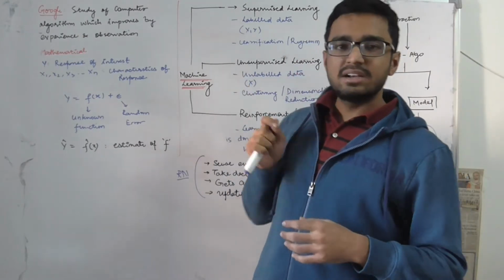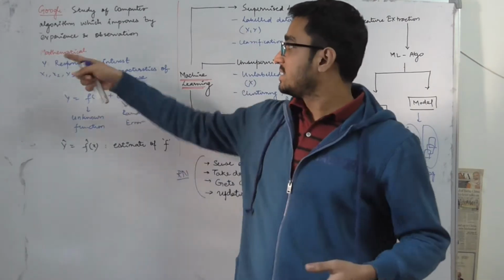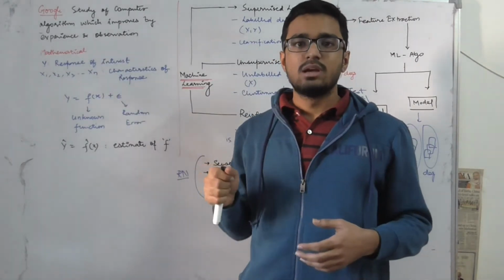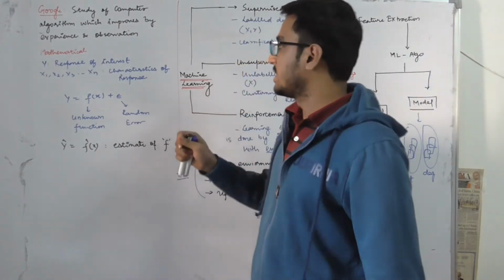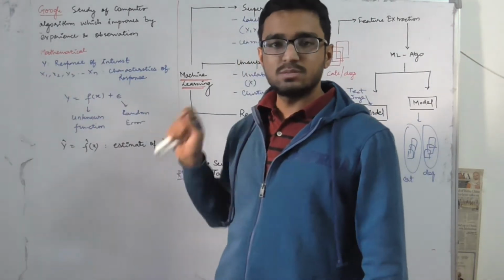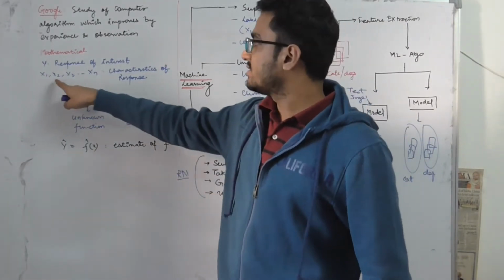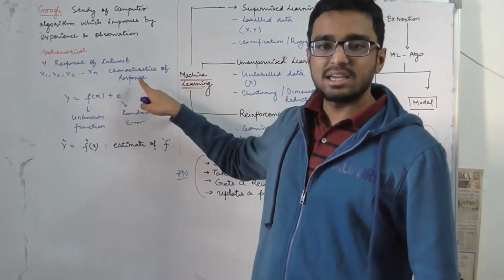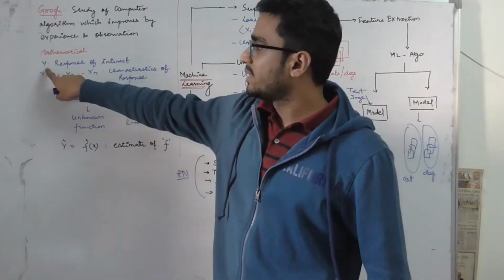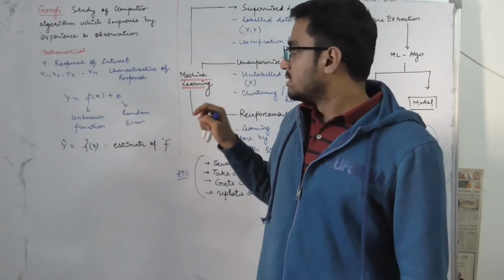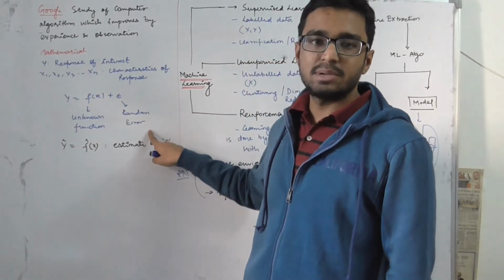Let us first look at some of the definitions of machine learning. Google says that it is the study of computer algorithms which improve by experience and observation. Now, to understand it, let us see the mathematical explanation of machine learning. Suppose y is the response of interest, something I want to know about. x1, x2, x3 up to xn are the characteristics of the response, that means the characteristics describing y. Okay, and I can relate x with y with some unknown function and some random error.